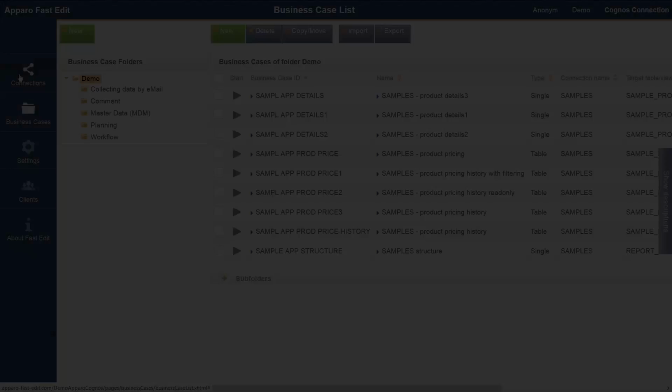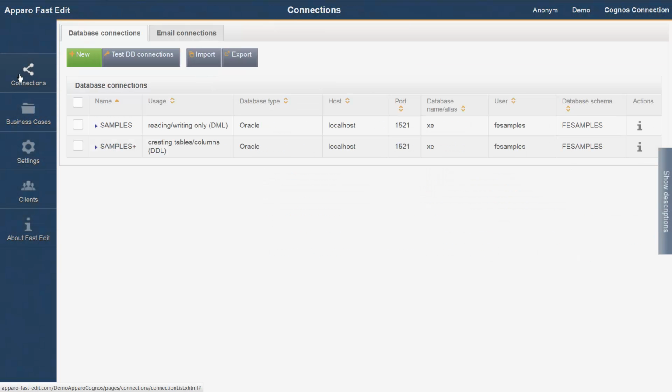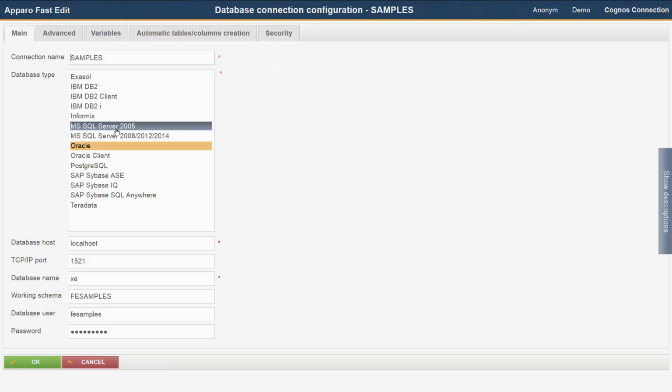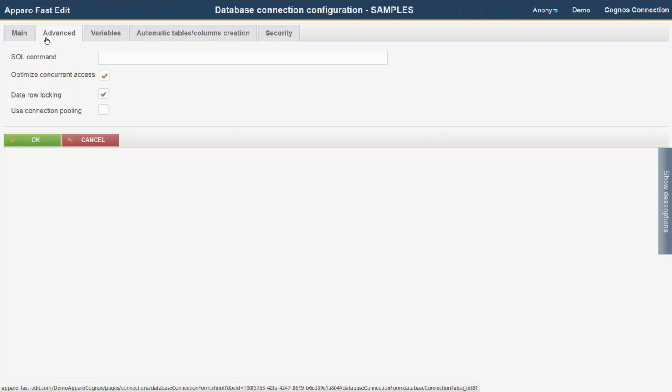In the menu Connections, you will find database and email connections. To create business cases, you need at least a valid database connection. In the tab Main, you will find the general connection settings. In the tab Advanced, you will find, for example, settings that regulate concurrent access. What happens when two users want to edit the same record at the same time? With the current settings, that's not possible. The second user will receive a warning message and the record is blocked for him.